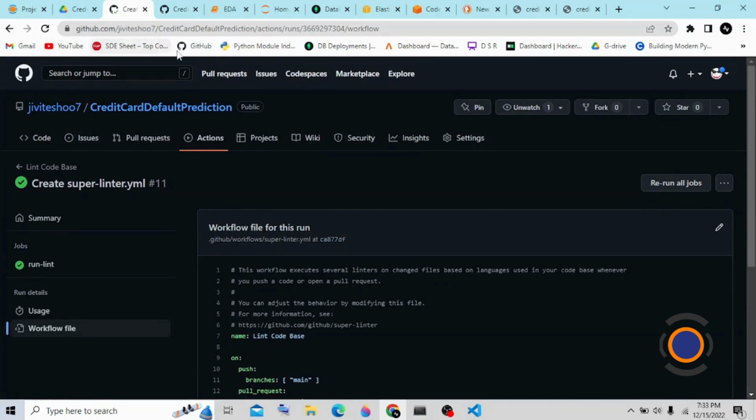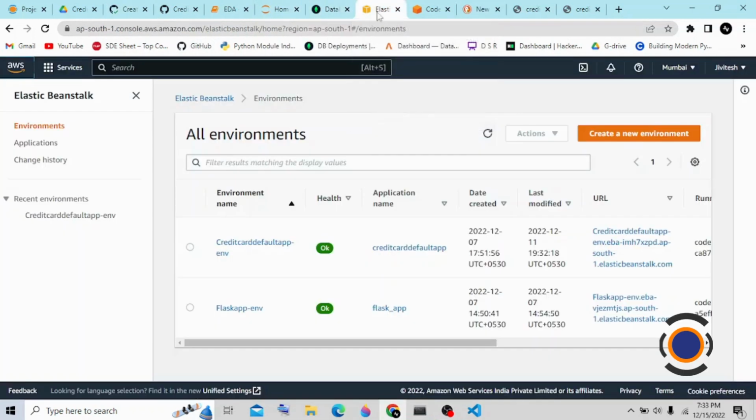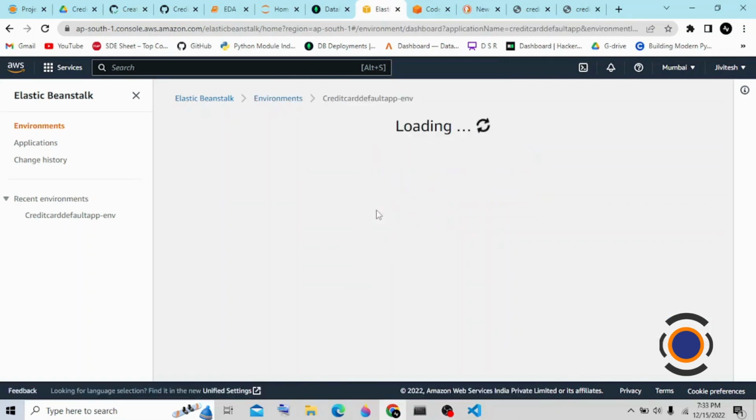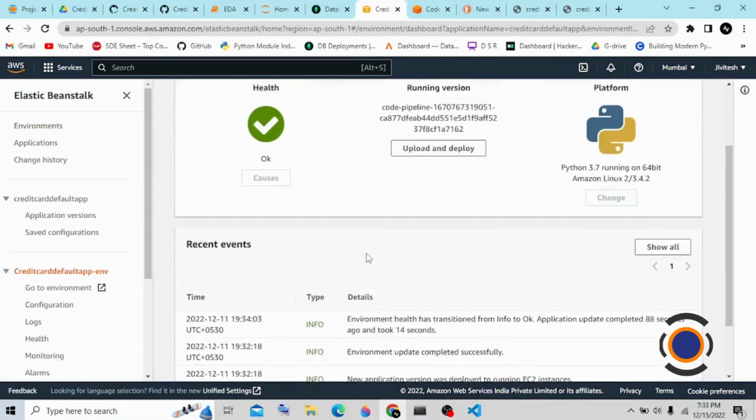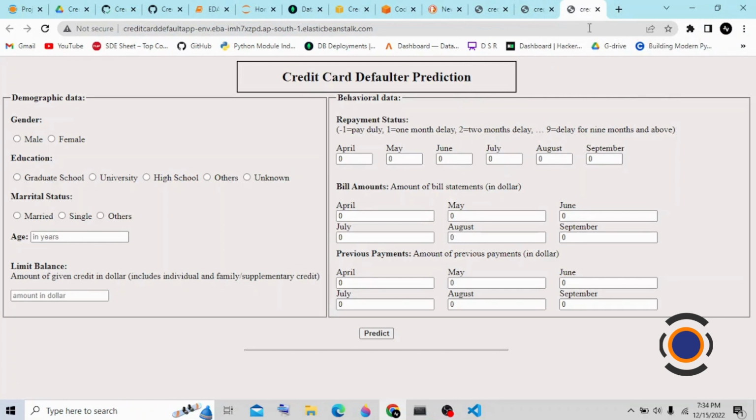If I'm talking about the deployment, for this code I used AWS, Amazon Web Services, for deploying the project, where I used services like Elastic Beanstalk and CodePipeline for pipelining my code through GitHub. Once I open this environment, I got the link for the project. The same link I got from the AWS server. Once I open this link, I got this page.